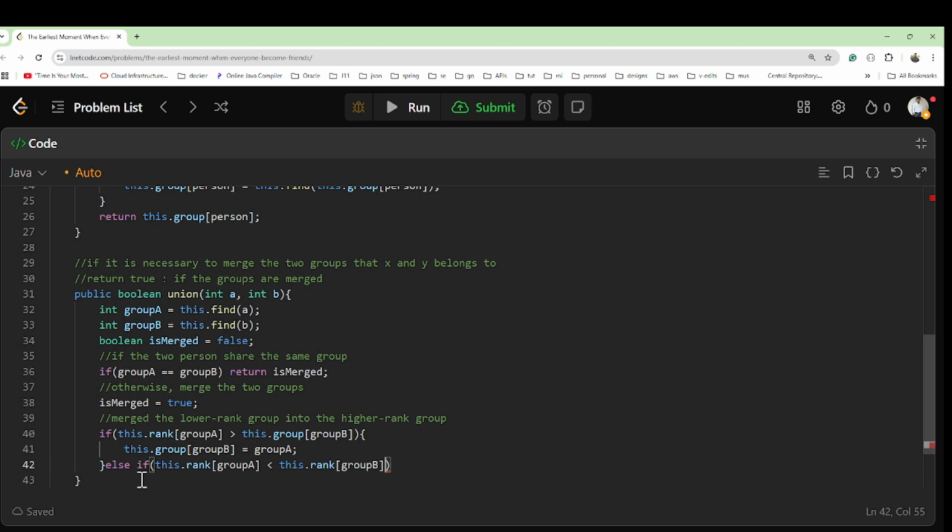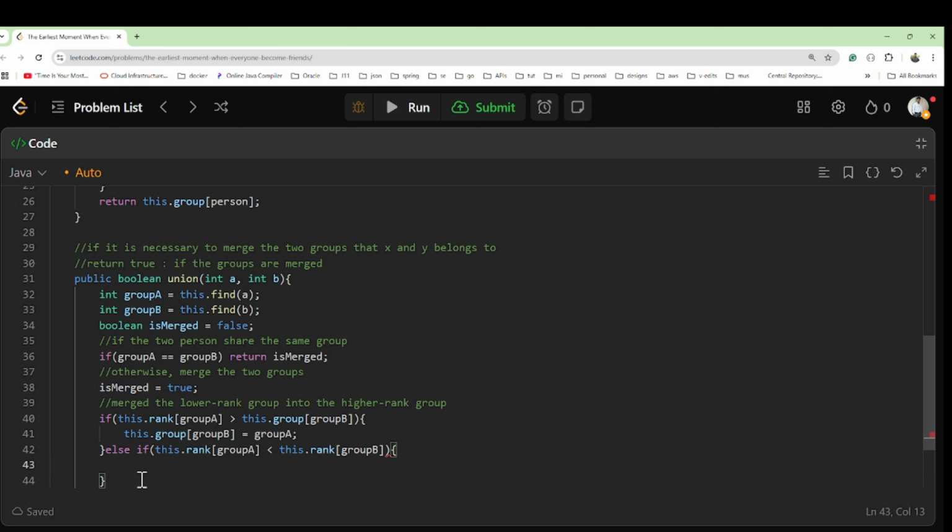In that sense, we will say this.group of group A equal to group B. Then we will assign like this.